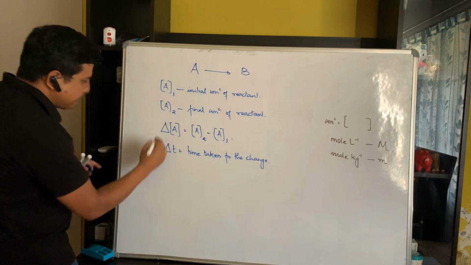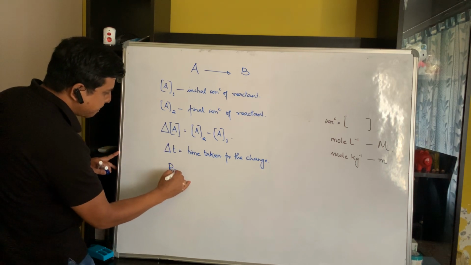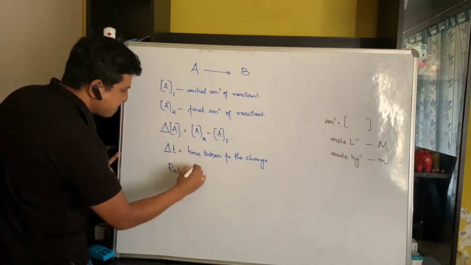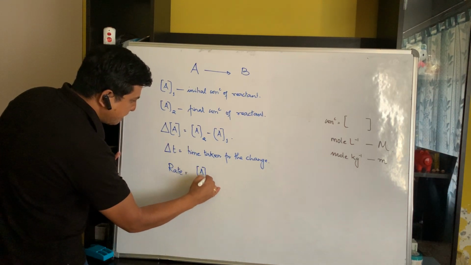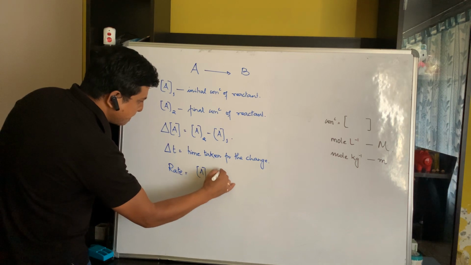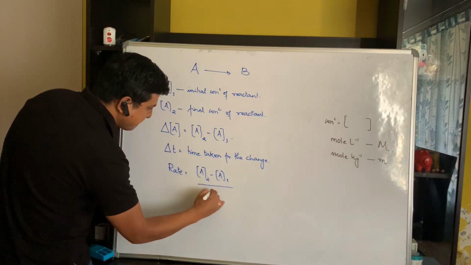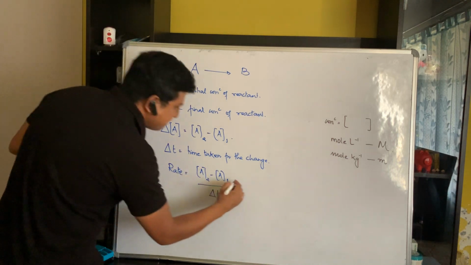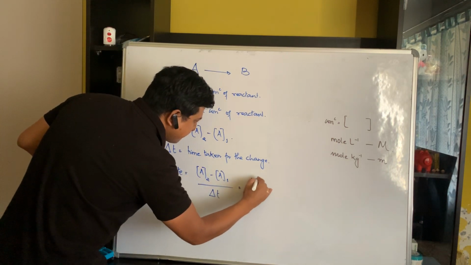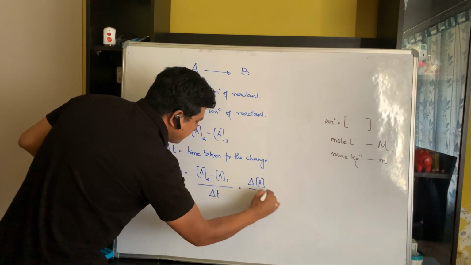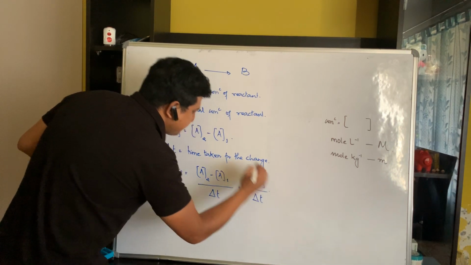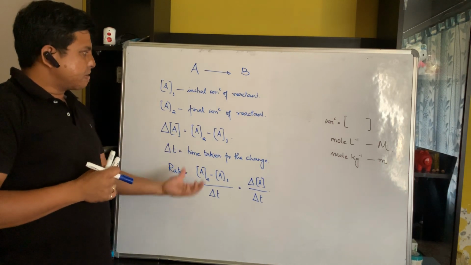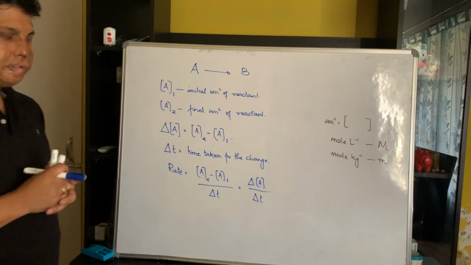So what will be the rate of a reaction in terms of concentration of reactant? So rate will be equal to, so what is the change in concentration? A2 minus A1 divided by delta T. Or this difference I can write as delta A by delta T. So this will be the formula for calculating the rate of a reaction in terms of concentration of reactant.